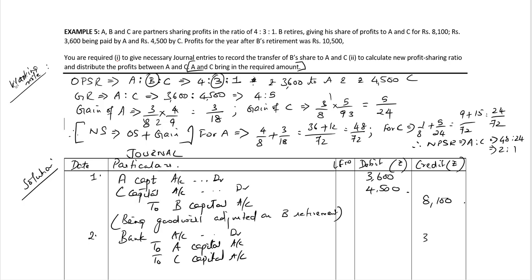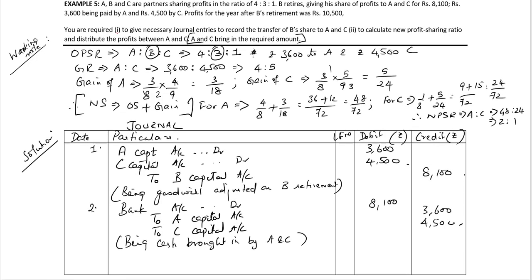Rupees 3,600 brought in by partner A and rupees 4,500 brought in by partner C, total 8,100. Debit of bank account being cash brought in by A and partner C.